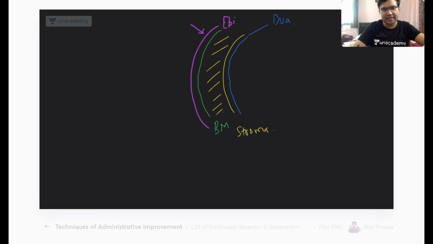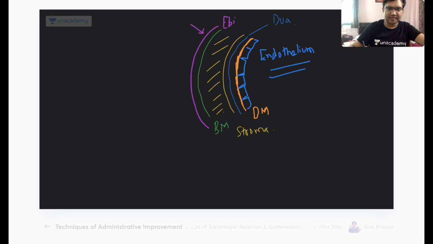That is Dua's layer. Beneath the Dua's layer, we have the toughest layer of the cornea. What is this layer called? This is Descemet's membrane. And beneath the Descemet's membrane, we have the layer which is basically the kitchen of the cell, having hexagonal cells, a single layered structure, which is called endothelium. Okay, so these are all the layers of the cornea. Is it clear, everyone? Okay, chalo, let's move to our next question.